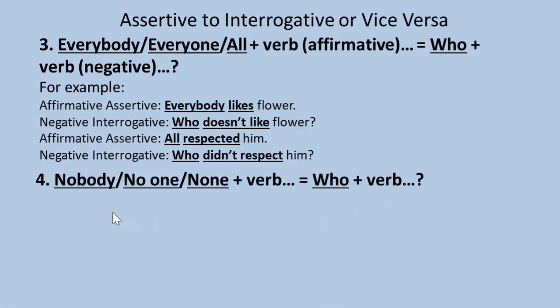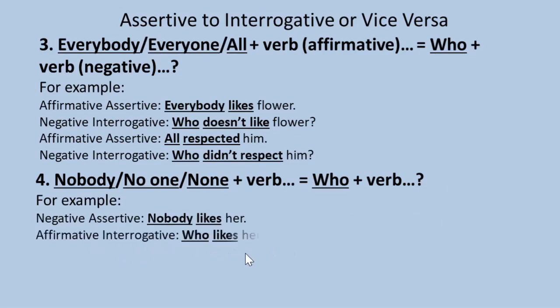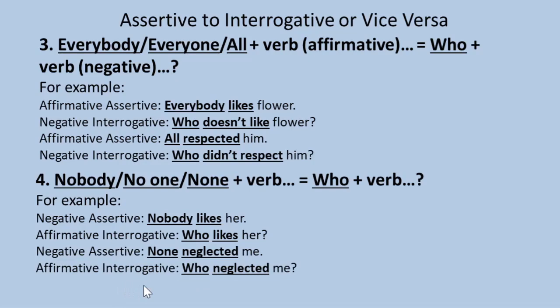Rule number 4, nobody, no one, none, plus verb equals who plus verb, with a note of interrogation. So for example, negative assertive, nobody likes her. Affirmative interrogative, who likes her? Negative assertive, none neglected me. Affirmative interrogative, who neglected me?